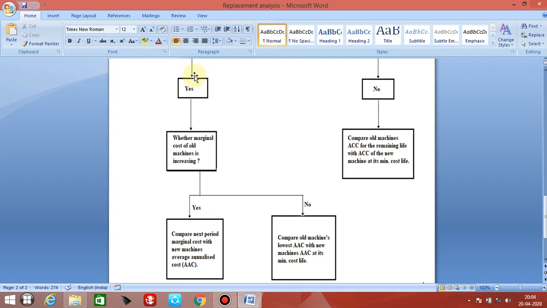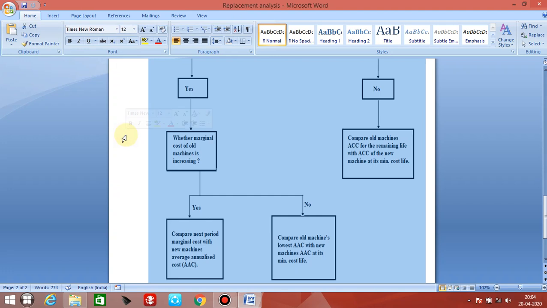But if the marginal cost data is available, then what we can do? You have to see whether the marginal cost of old machines is increasing or not.